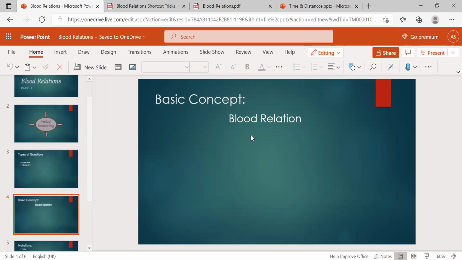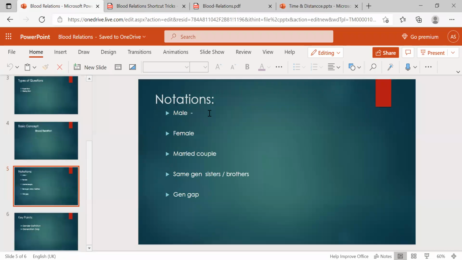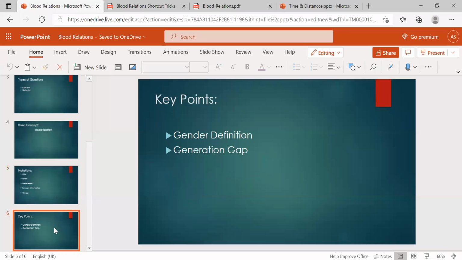It is a blood relation by birth relation and your in-laws relations. So there is no chance for friends and boyfriend girlfriends like in this. And notations: man you can represent with 1 symbol, female 1 symbol, married couple 1 symbol, sister and brother 1 symbol, gender gap is 1 symbol. And the key point is nothing but gender definition. Don't judge by name. So if he's male or female, it's very, very important. Okay, and gender gap, so your father, mother, like this.